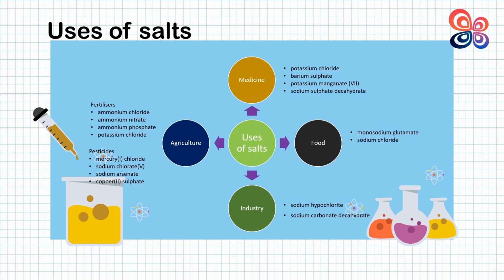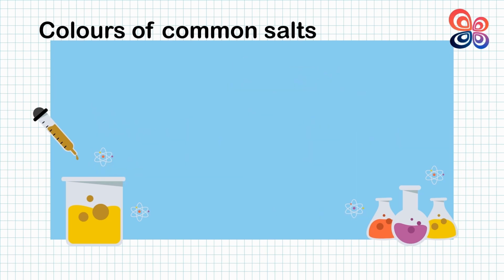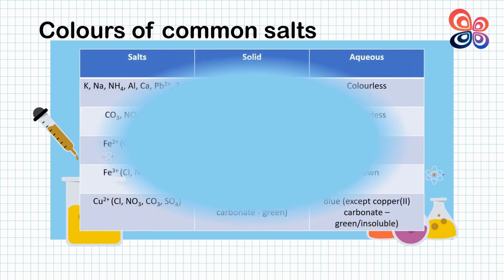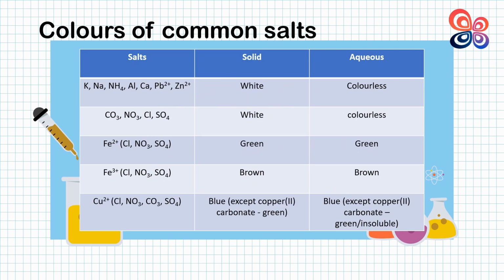There are some colors of common salts. For example, salts of potassium, sodium, ammonium, aluminium, calcium, iron, zinc, carbonate, nitrate, chloride, and sulfate are white when solid and colorless when aqueous. Iron(II) ion is green in both states, but the color of iron(III) ion is brown in solid and aqueous.